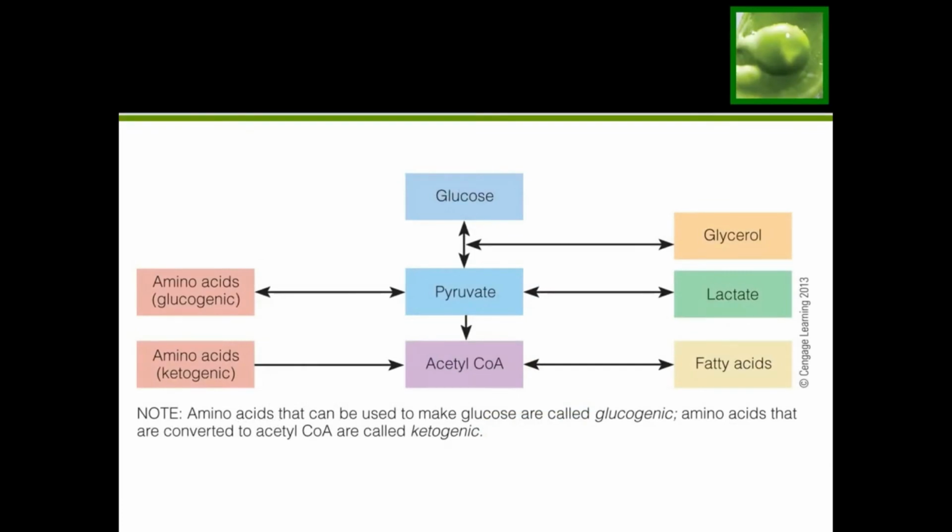So now that we know that we use acetyl-CoA to make ketones, let's go ahead and look at our options here. Now technically all of our nutrients can make acetyl-CoA, which means they can all make ketones, but we're not going to be using the glucose to do that. We're not going to use our carbohydrates to make ketones, and the reason for this is if we had glucose, we would just use that for fuel. The reason we're making ketones is because we don't have glucose to use for fuel. So this over here would not be an option.